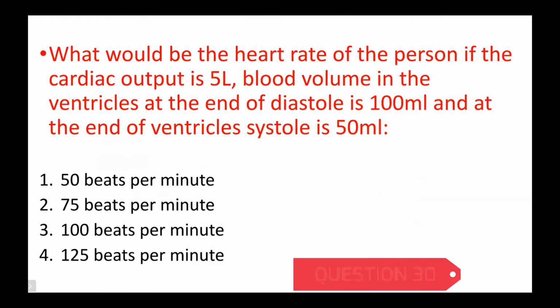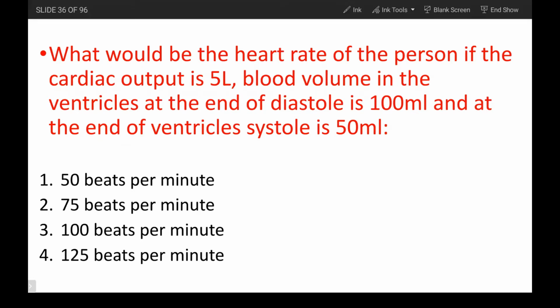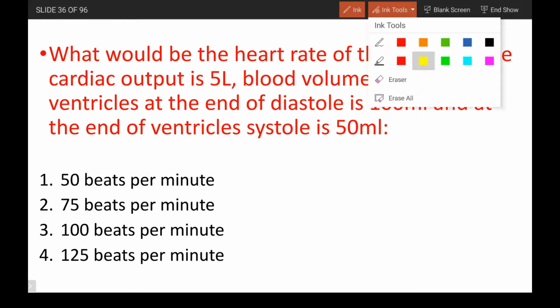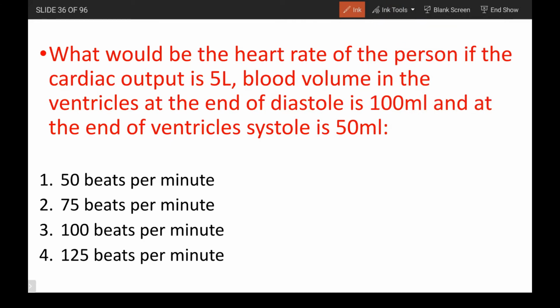What would be the heart rate of the person if the cardiac output is 5 liters, blood volume in the ventricles at the end of diastole is 100 ml, and at the end of ventricular systole is 50 ml? A very interesting question, again an application-based question. He has given three inputs for us, doctors. He has given cardiac output as 5 liters.